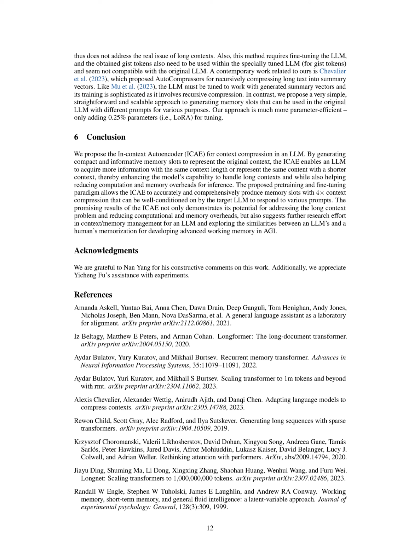Section summary. There has been limited research on context compression in the era of large language models, LLMs, with related work focusing on prompt compression and context distillation. Previous methods have high computational costs and are limited to compressing short prompts, not addressing the issue of long contexts. Our approach, in contrast, is a simple and scalable method that generates memory slots for use in the original LLM with different prompts, adding only 0.25% parameters for tuning.